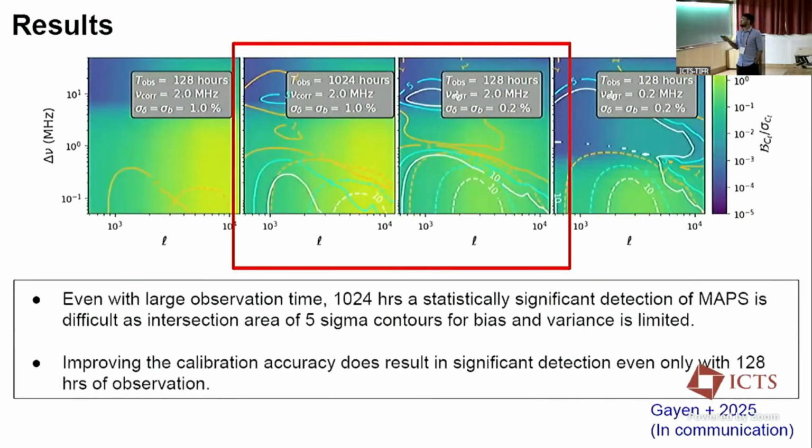If you see this plot, Prasun discussed in the previous talk that in this figure this is 1024 hours of observation, and in this region you see a 10 sigma detection. You may think that we can detect the 21 centimeter signal here, but you can see that the bias only has a 1 sigma detection. So what you measure is actually bias. But if we increase our calibration accuracy 5 times, in that case we can get the 21 centimeter signal detection. There we can say there is no bias and no uncertainty either.